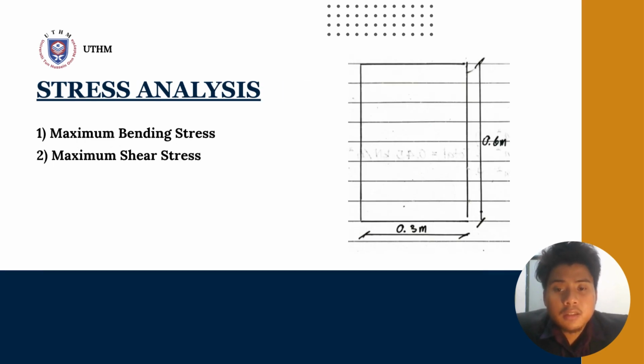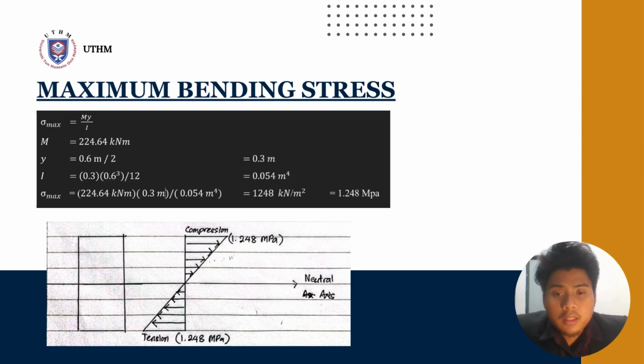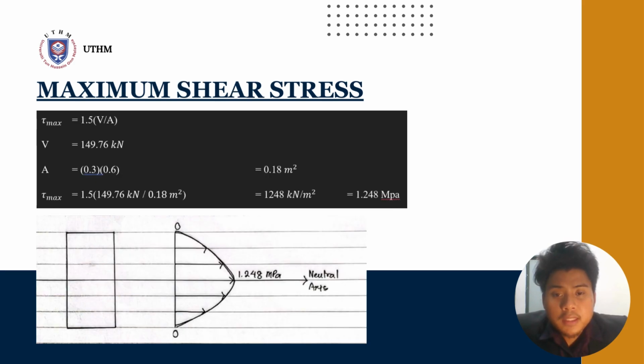Next is stress analysis. From the stress analysis, I must calculate the maximum bending stress and maximum shear stress. This is the calculation and diagram for the maximum bending stress. This is the calculation for the shear stress and maximum shear stress. From this, we know that the maximum shear stress is 1.248, the same as the maximum bending stress.